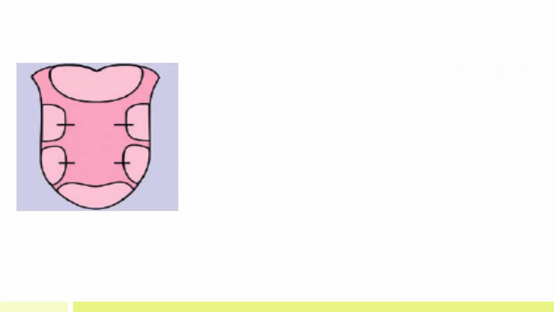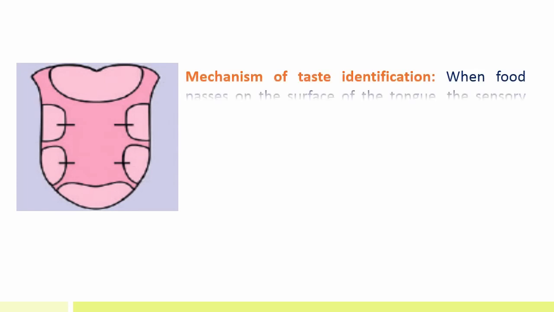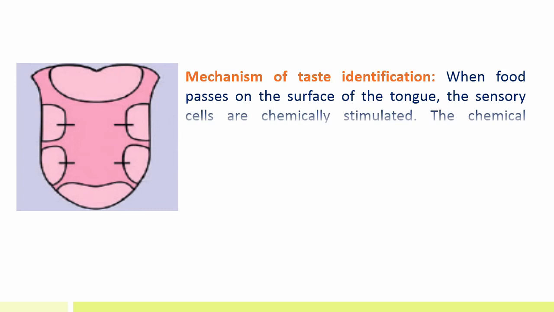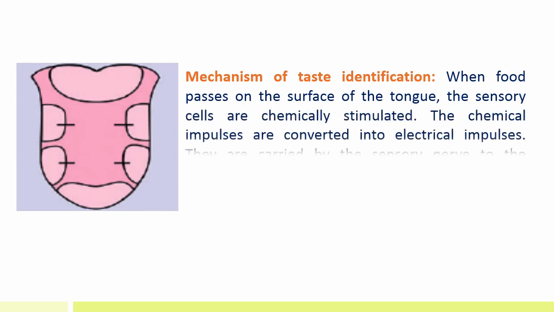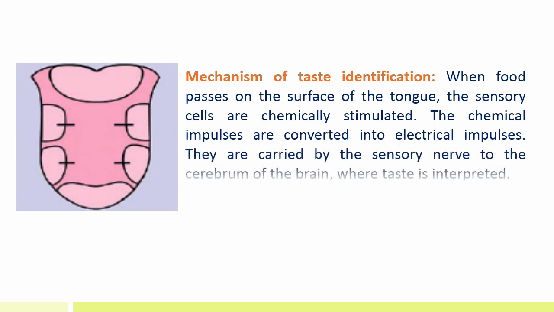Mechanism of taste identification. When food passes on the surface of the tongue, the sensory cells are chemically stimulated. The chemical impulses are converted into electrical impulses. They are carried by the sensory nerve to the cerebrum of the brain, where taste is interpreted.